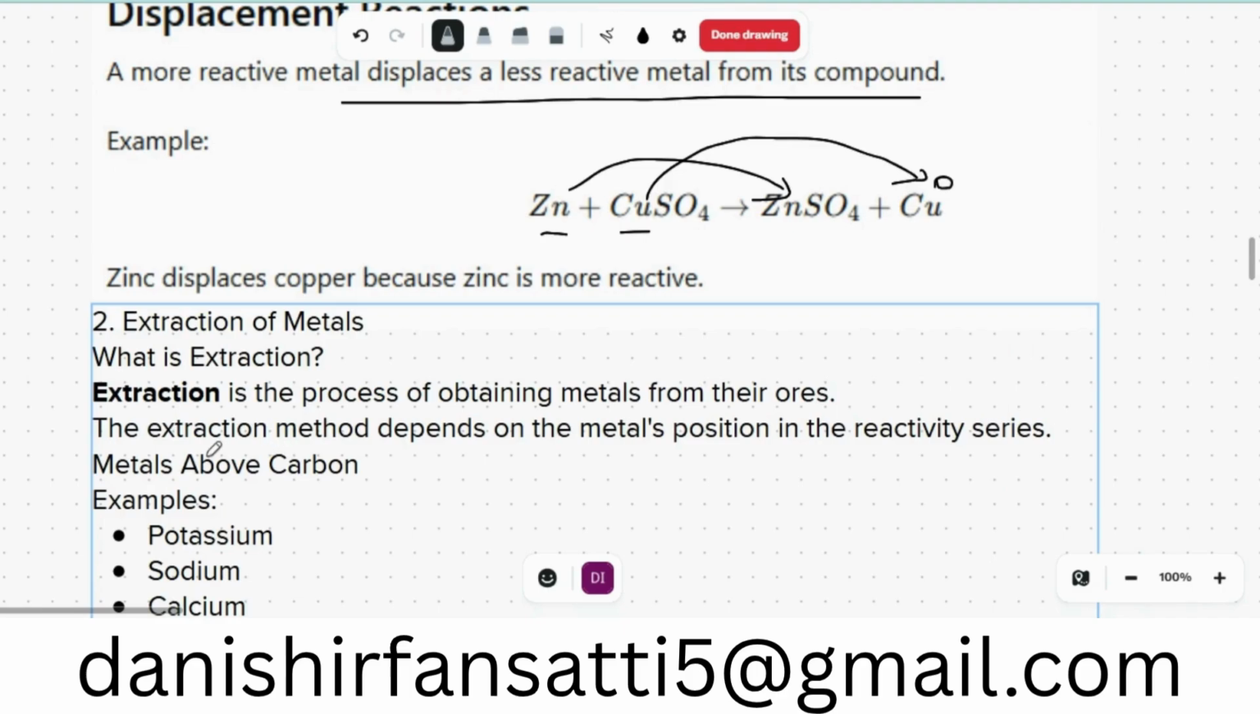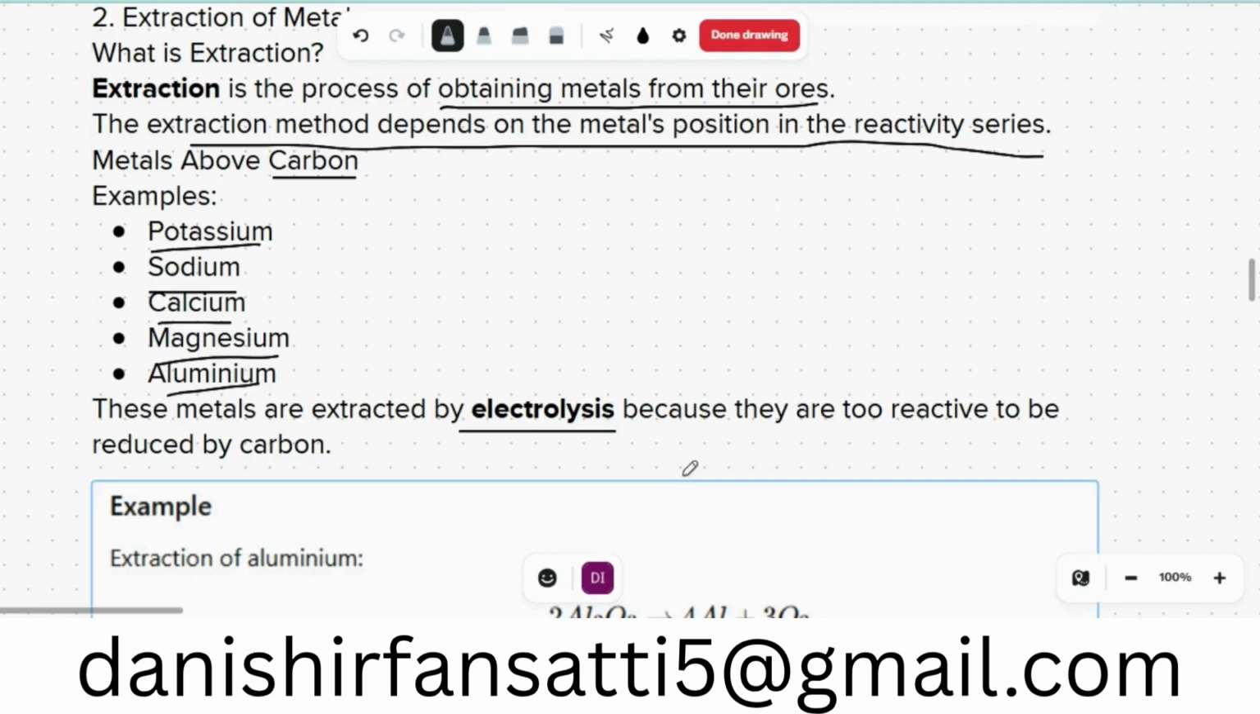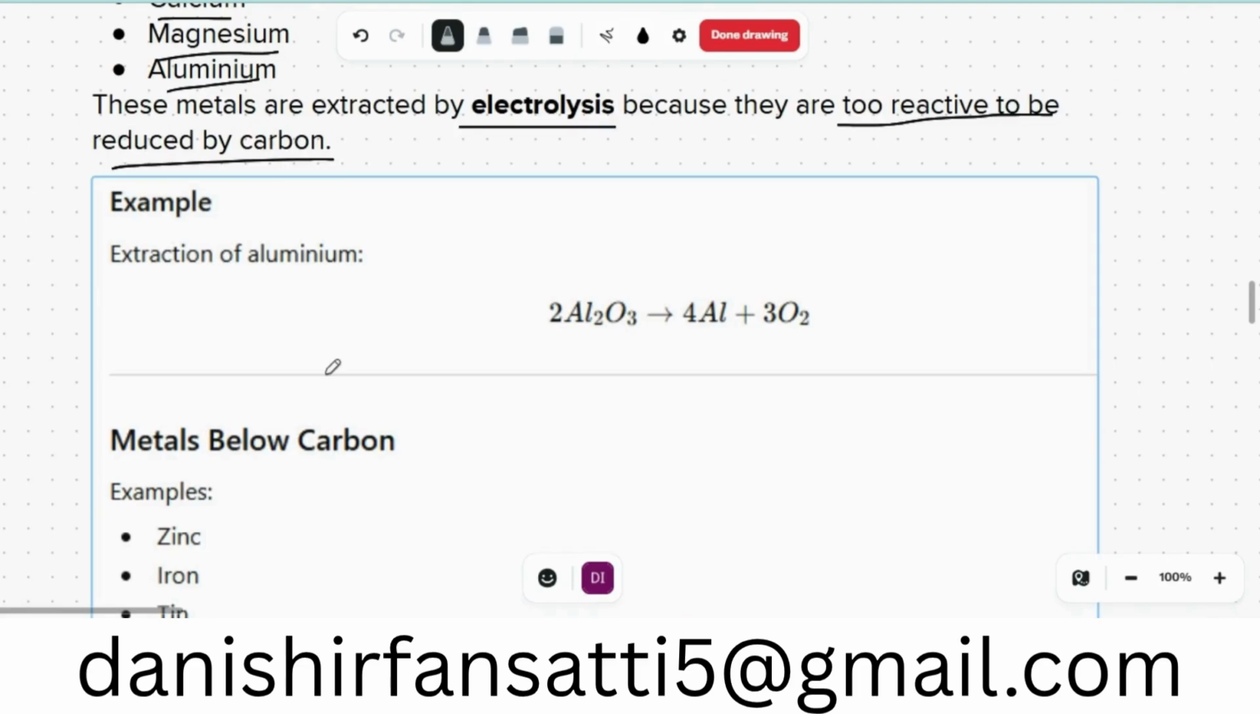Okay, extraction of metal. Extraction is a process of obtaining metals from their ores. The extraction method depends on the metal's position in the reactivity series. Metals above carbon are potassium, sodium, calcium, magnesium, and aluminum. These metals are extracted by electrolysis because they are too reactive to be reduced by carbon. Extraction of aluminum: Al2O3 gives us what? Aluminum plus oxygen. That is the process by which we extract pure aluminum.